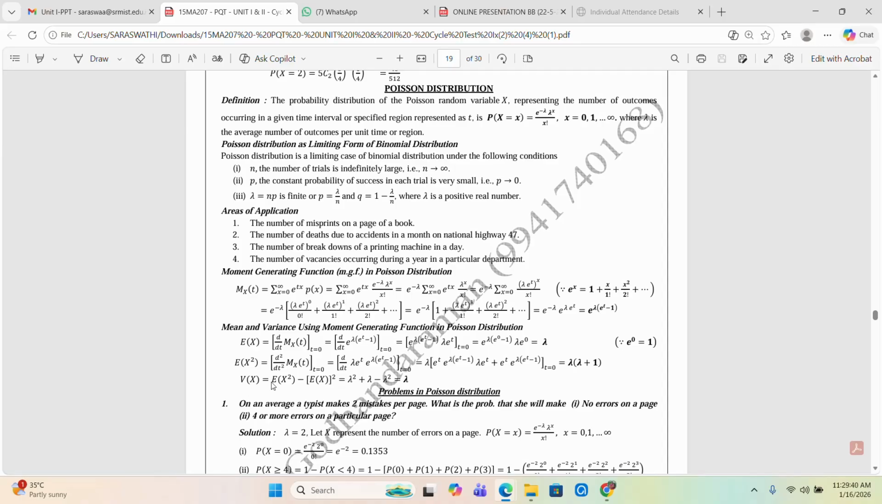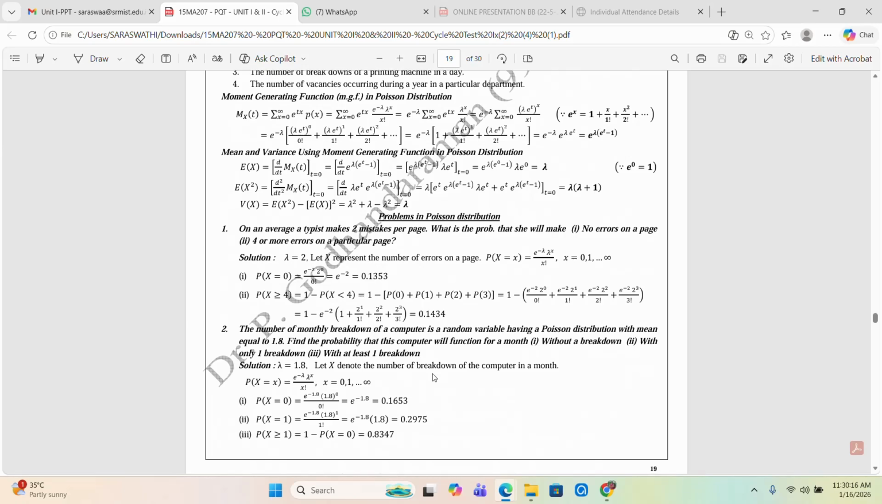Now variance of x is E of x square minus E of x the whole square. So lambda square plus lambda minus lambda square. After cancellation of lambda square, it is equal to lambda. Hence the mean is equal to lambda, and the variance of the Poisson distribution is also lambda. So this is the proof using the moment generating function e power lambda into (e power t minus 1): the mean of the Poisson distribution is lambda, and the variance is also lambda.